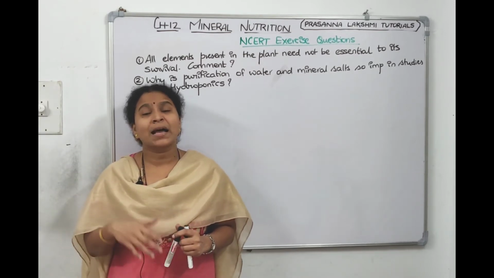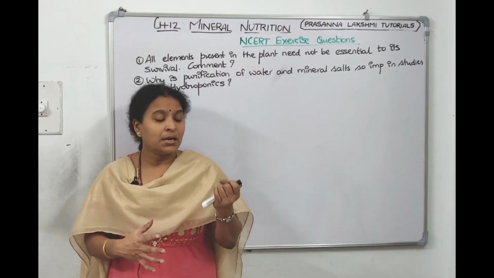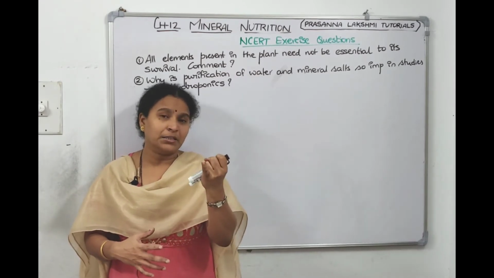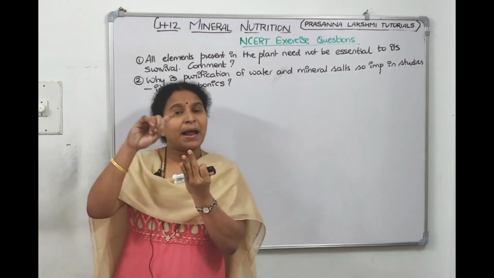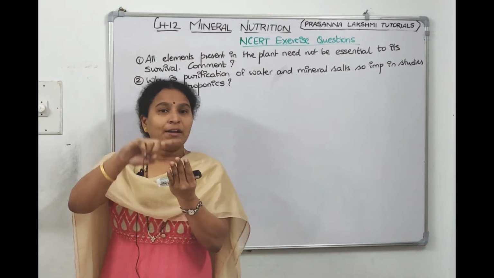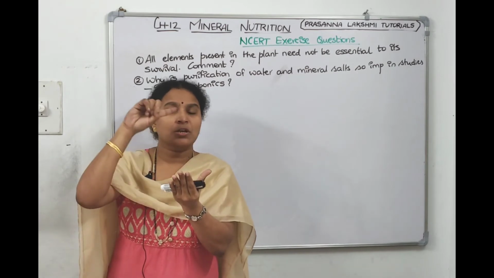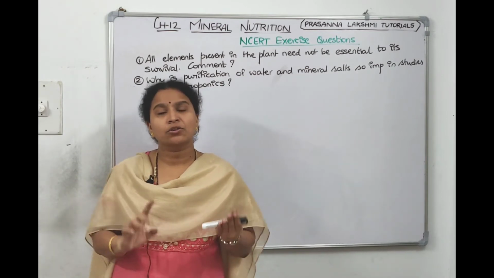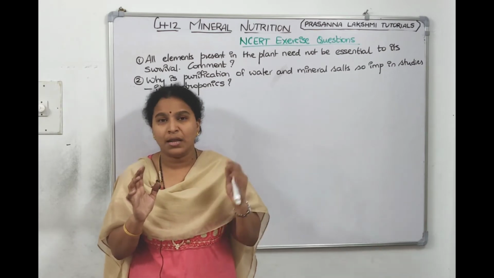And this hydroponics has helped us to understand so many things: what the essential elements are, what their role is, to which concentration the plant requires them. If you don't give that concentration, what deficiency symptoms will the plant show? If we give more than the required concentration, what toxic effects will the plant show? All this we came to know through hydroponic experiments only.